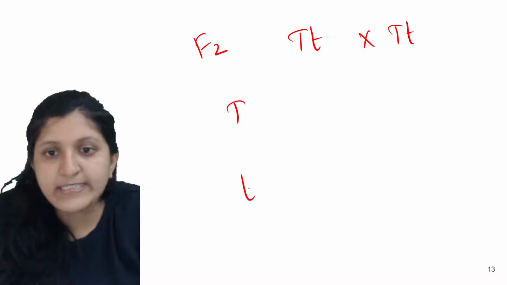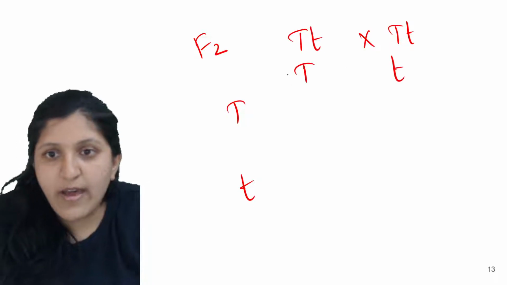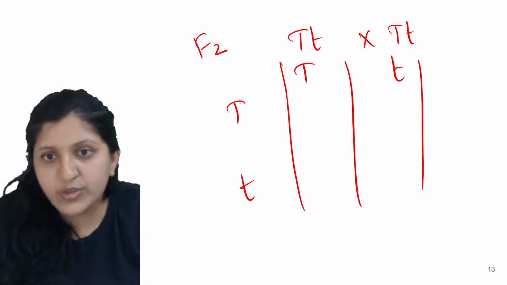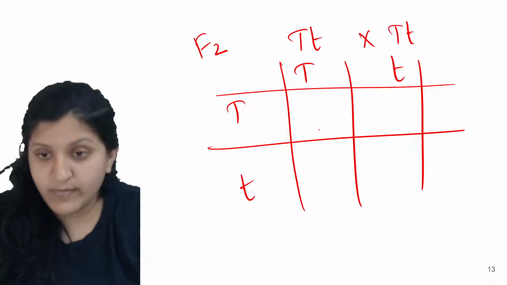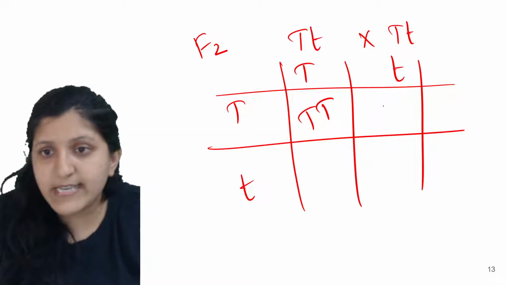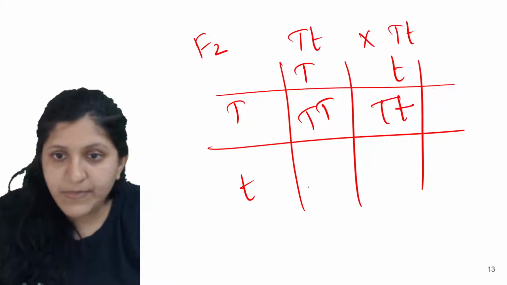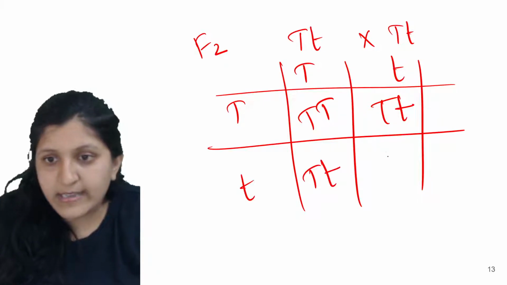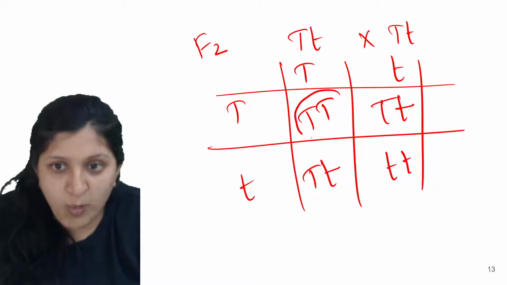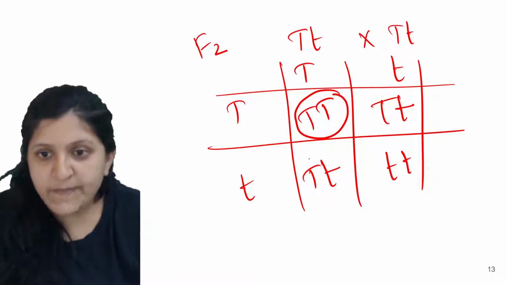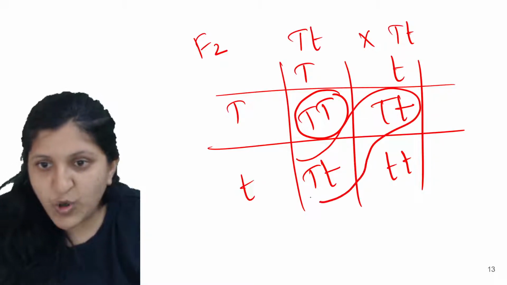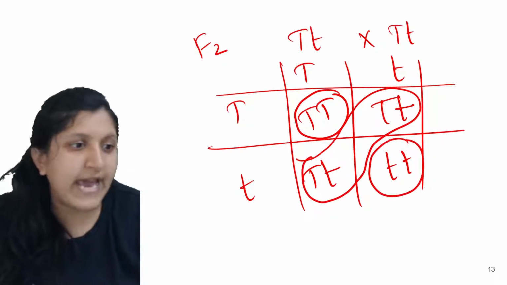So now you can see this is Tt and here it is Tt. This is TT again and this is tt. So now you can see homozygous tall, heterozygous tall, and then homozygous dwarf.